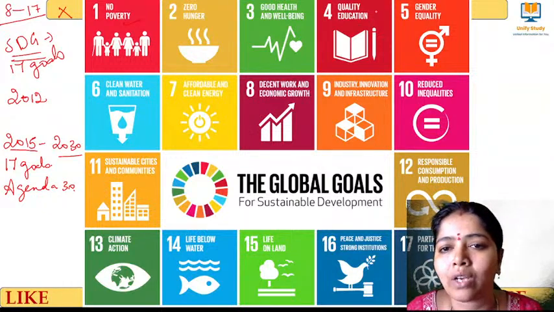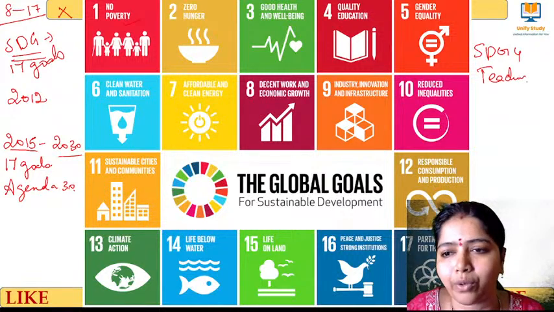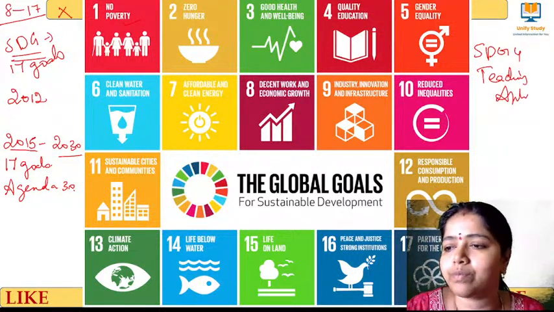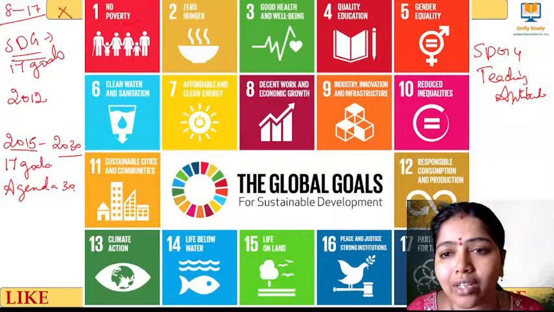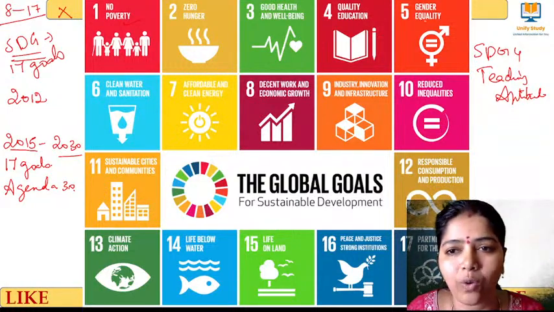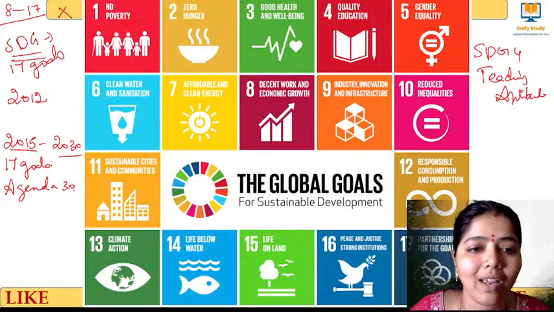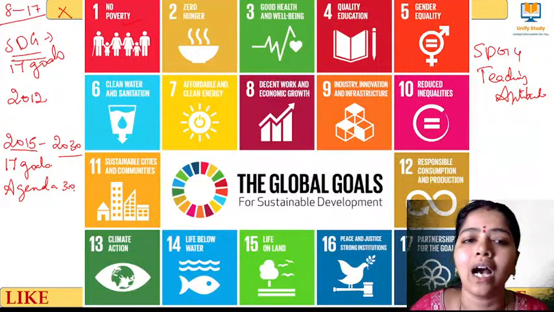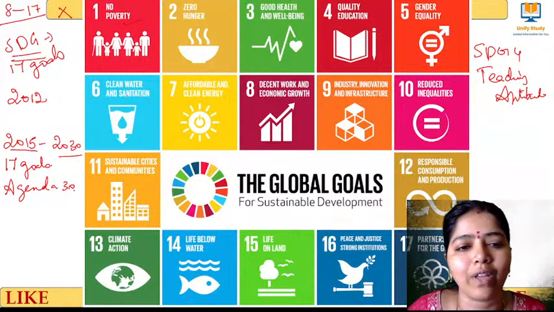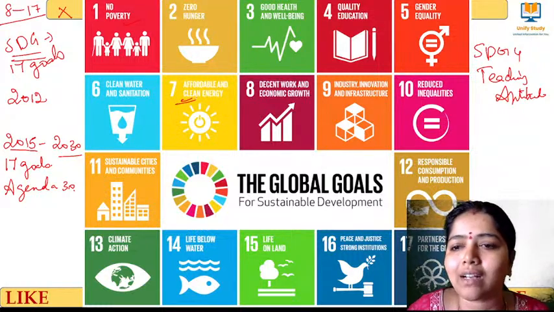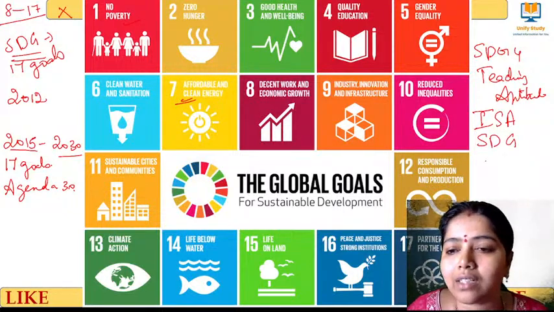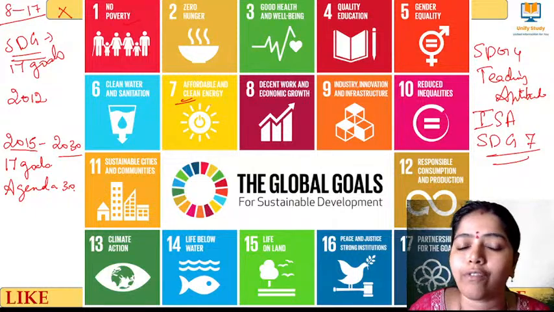And then quality education. SDG 4 is very, very important. This will also be connected to teaching aptitude. This also comes under teaching aptitude, quality education. And then gender equality, all the people have to be equally treated, that is gender equality. And clean water and sanitation, it comes under what? The people who reside there don't have enough proper clean water, so they have to be given clean water and sanitation. What is this, affordable and clean energy? Our ISA is there, right? International Solar Alliance. That comes under SDG 7, clean and affordable energy.